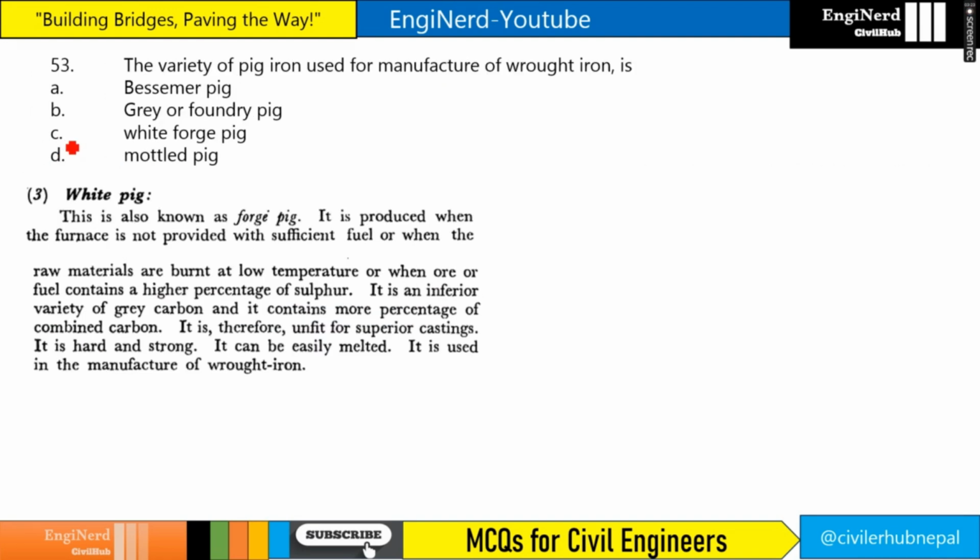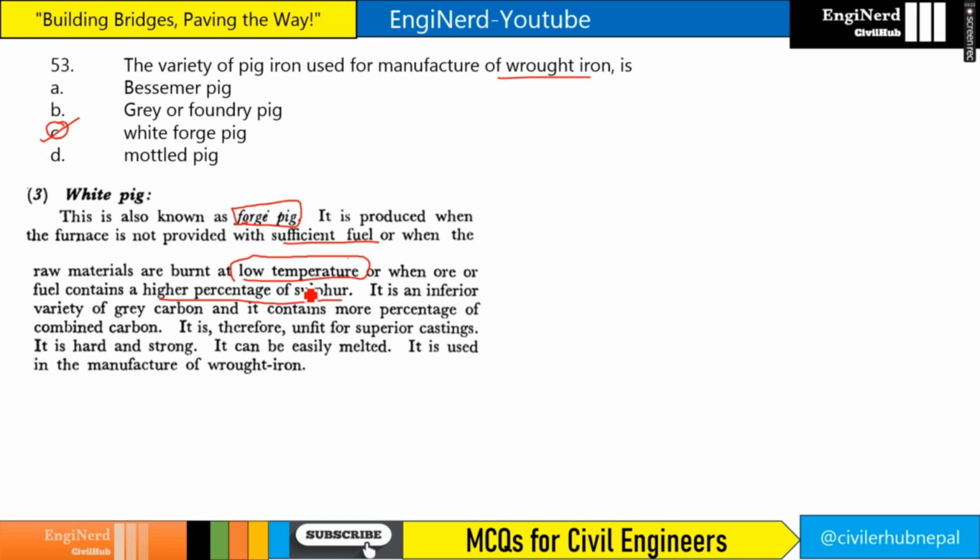Question number 53: the variety of pig iron used for manufacture of wrought iron is, so for the manufacture of wrought iron, it will be white forged pig, right? So white pig is also known as forged pig, and it is produced when the furnace is not provided with sufficient fuel, or when the raw materials are heated to low temperature, or high percent of sulfur, then white pig is formed.